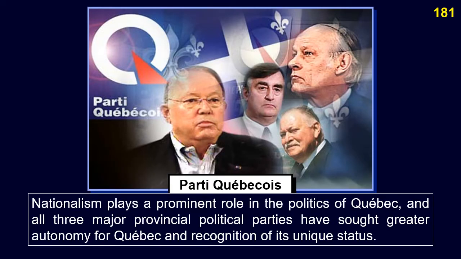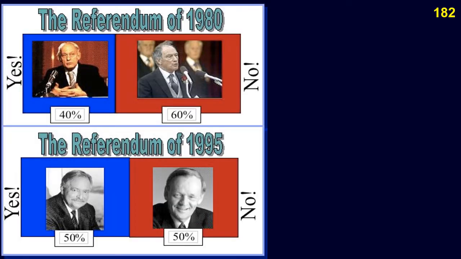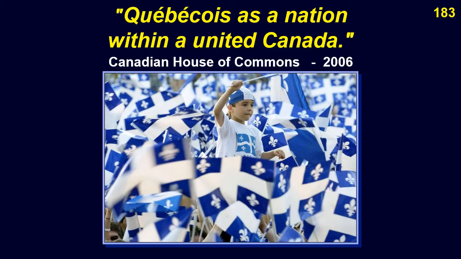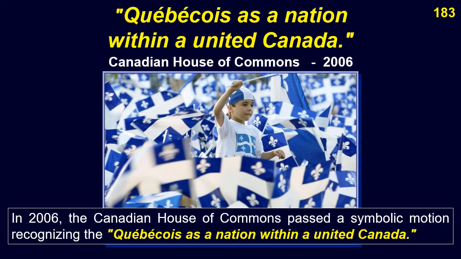Nationalism plays a prominent role in the politics of Quebec, and all 3 major provincial political parties have sought greater autonomy for Quebec in recognition of its unique status. Sovereigntist governments held referendums on independence in 1980 and 1995. In 2006, the Canadian House of Commons passed a symbolic motion recognizing the Québécois as a nation within a united Canada.